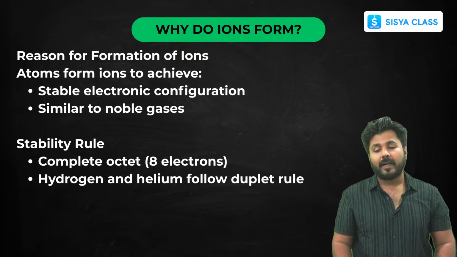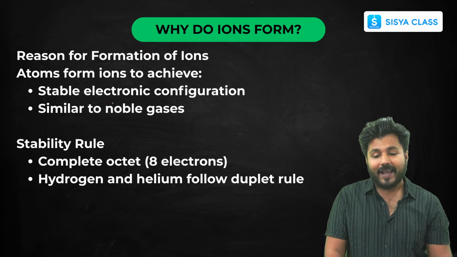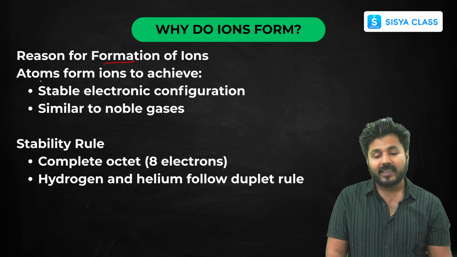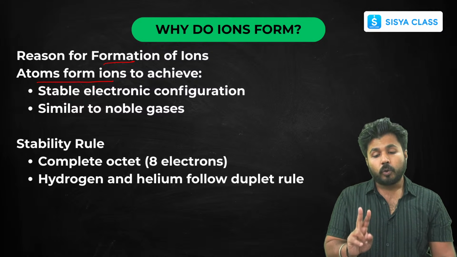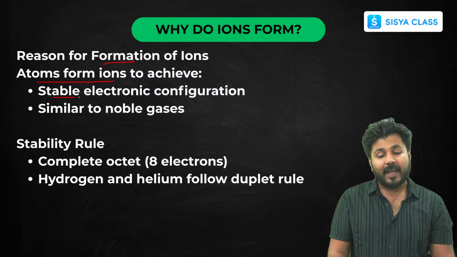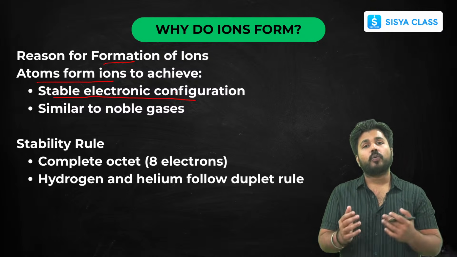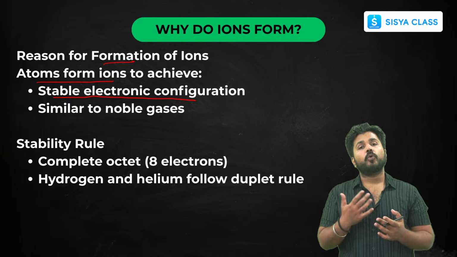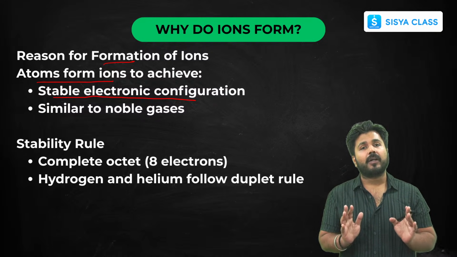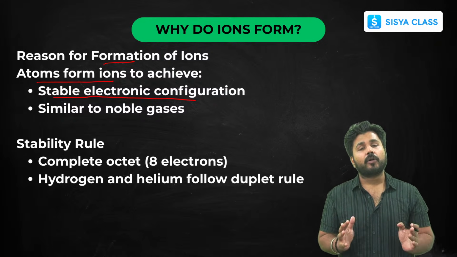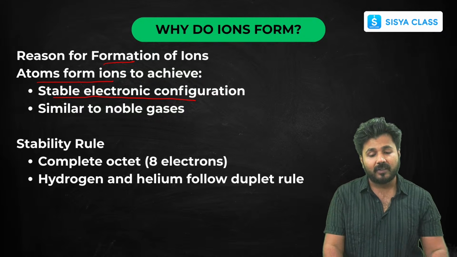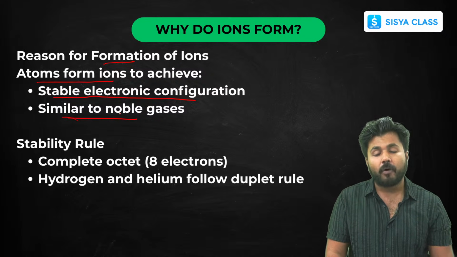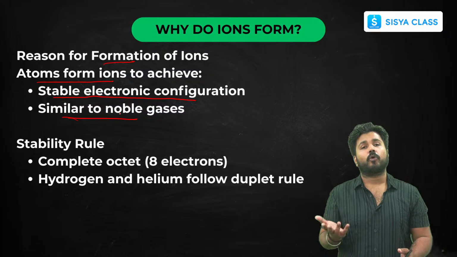Now, a little bit of theory that you have to write. Why do these ions form? Atoms form ions for two reasons. First, stable electronic configuration: they want to gain or lose electrons to form a stable electronic configuration. What is a stable electronic configuration? That is nothing but the octet rule. They want to become inert like the noble gases.